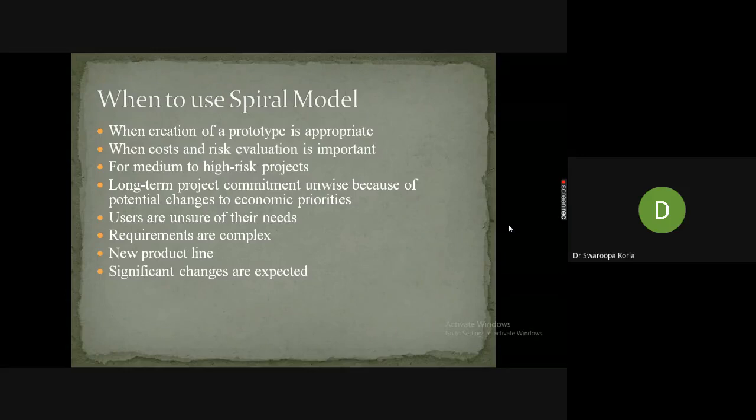For medium scale industry projects about to handle high risk, you can select the spiral. And a long term project commitment is unwise because of potential changes to economic priorities. A long term project is a very big project with a lot of work to be implemented, with commitments and deadlines, so you can select this model.